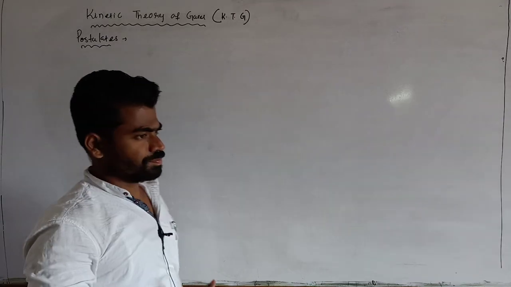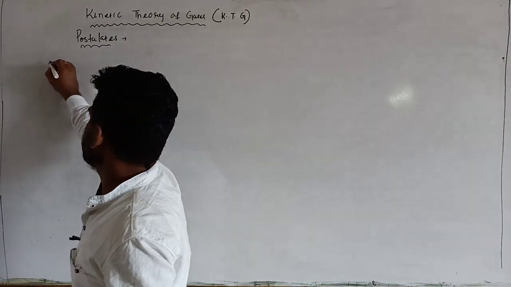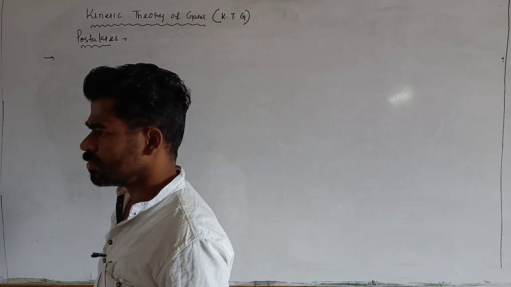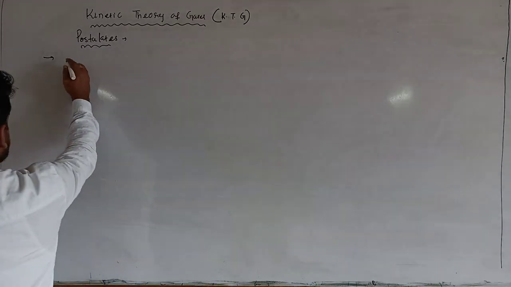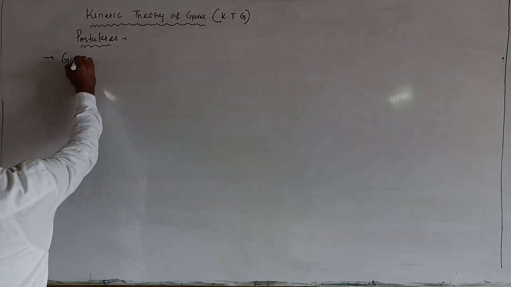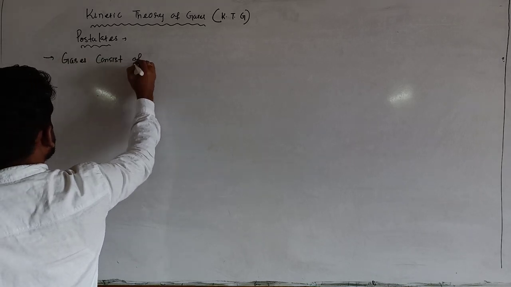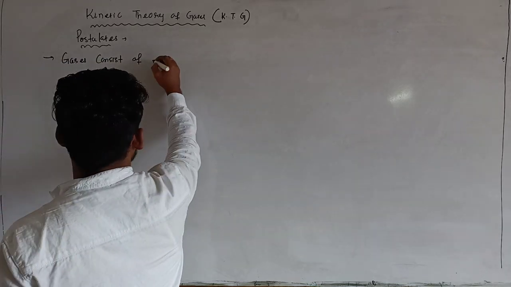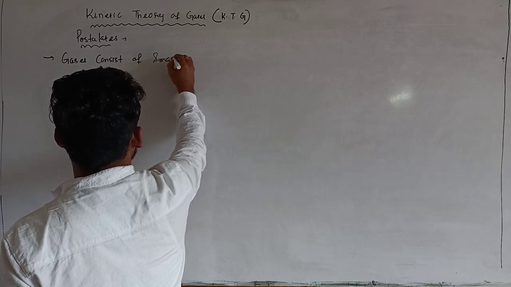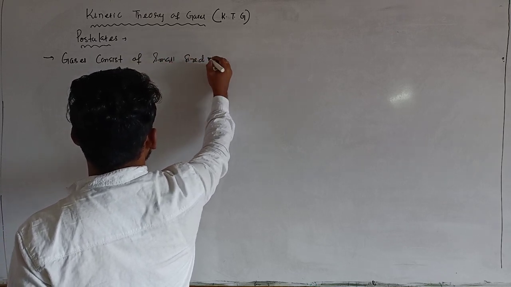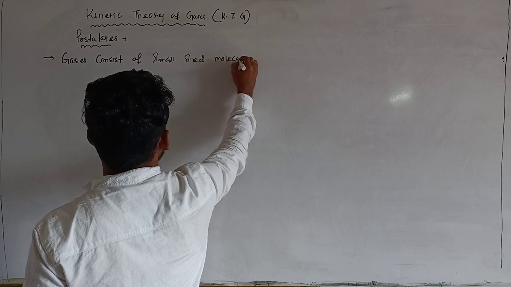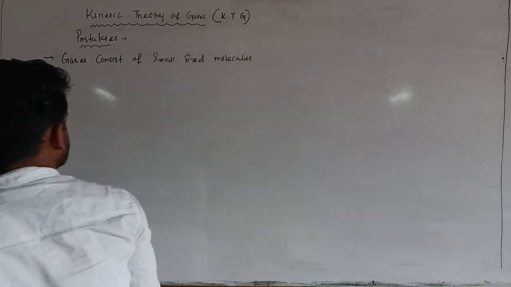So the first one is very simple. Gases consist of small sized molecules.